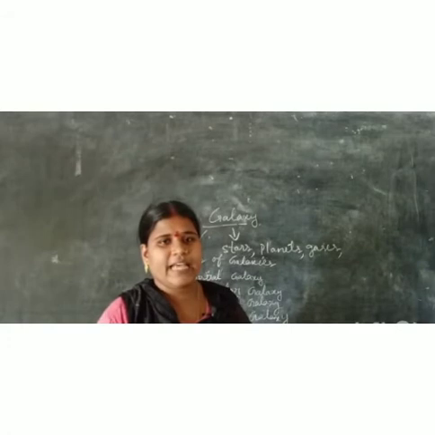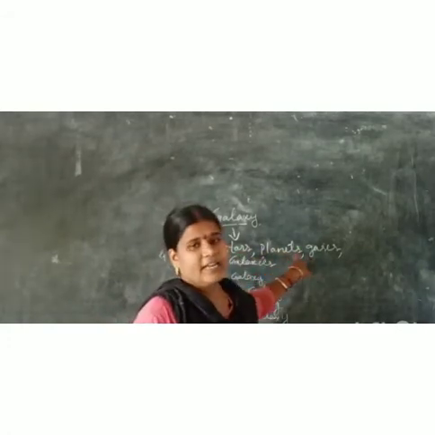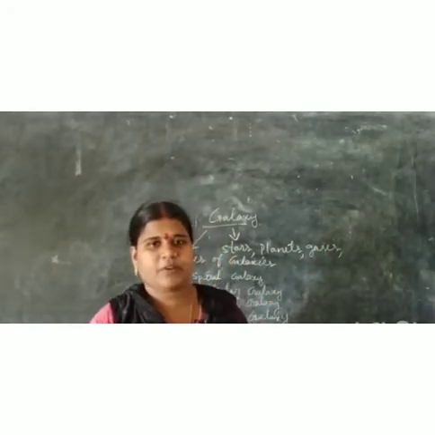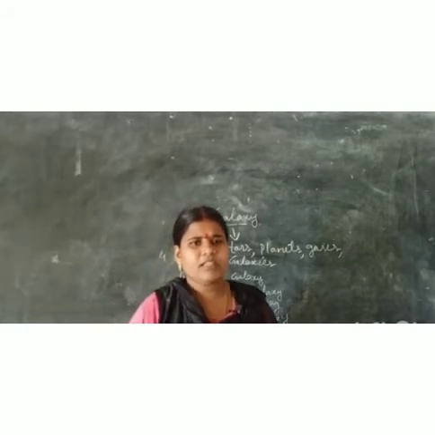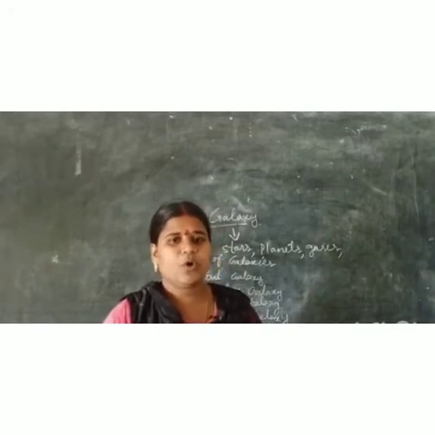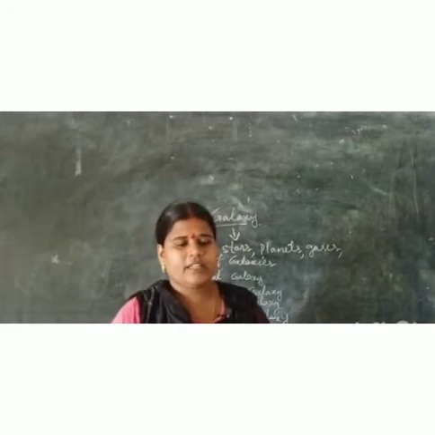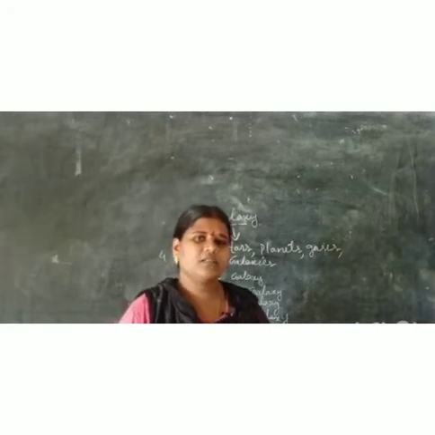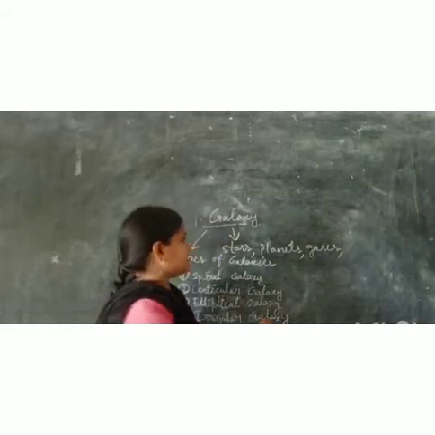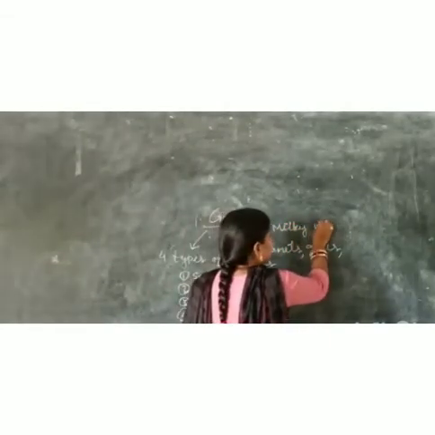Okay, now let us know about galaxy. A galaxy is a collection of stars, planets and gases that are all held together by gravity. In a galaxy, the celestial bodies rotate around a central object, and the Earth's galaxy is known as the Milky Way.